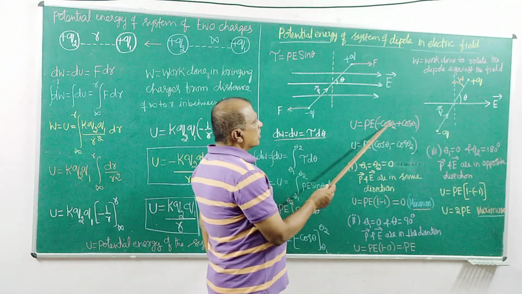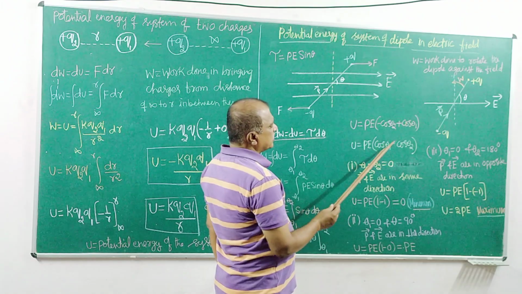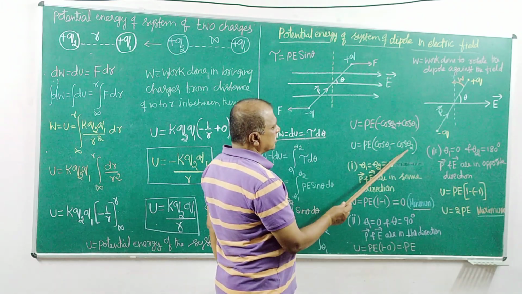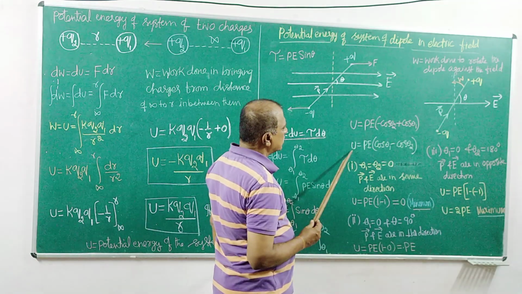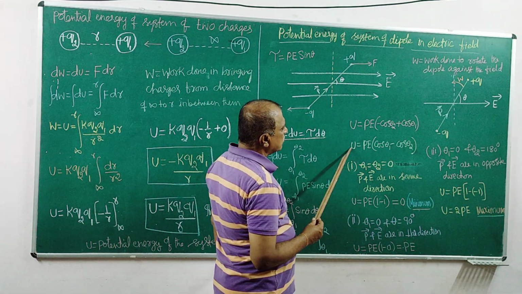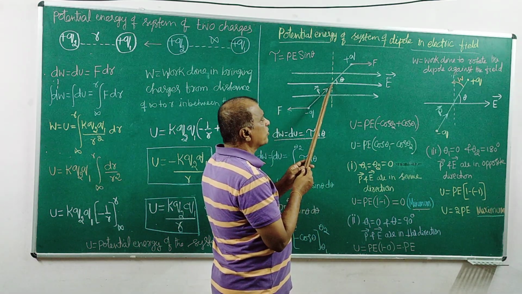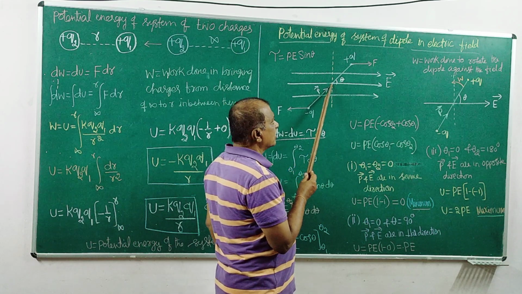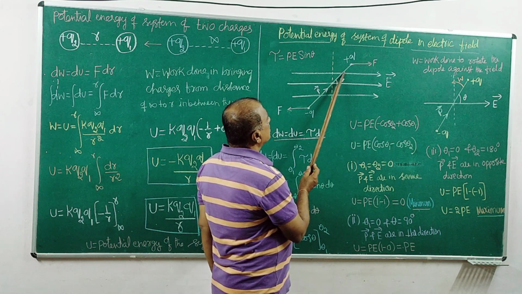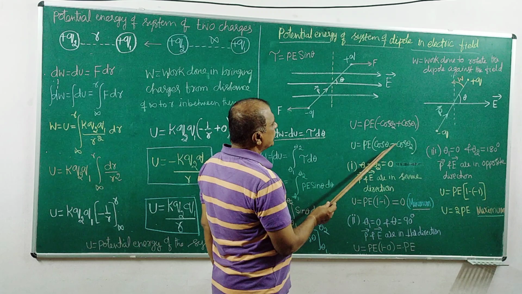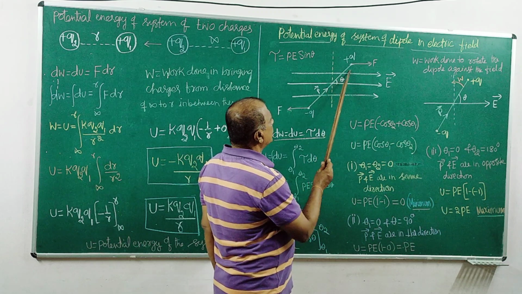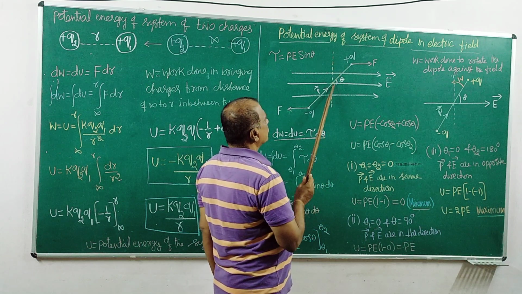So we get PE times (cos theta 1 minus cos theta 2). This is the amount of external work done on the dipole moment to rotate it in this direction from some theta 1 to some theta 2, like this, some other line.